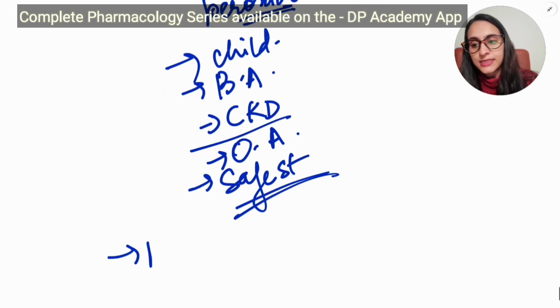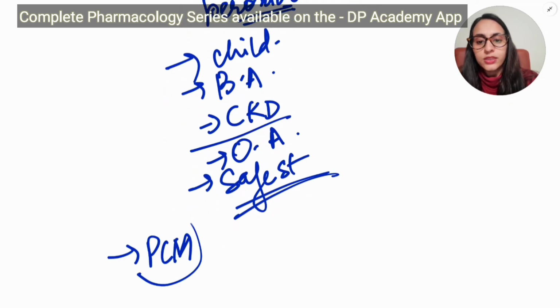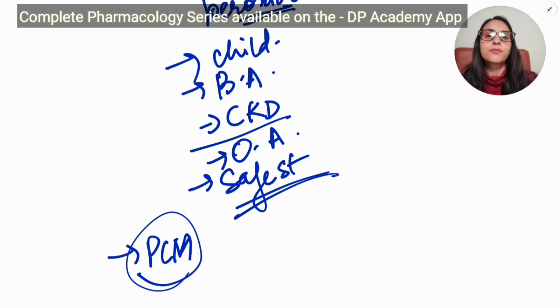But what if there is a PCM overdose? This kind of thing is seen in young adults because paracetamol is commonly available at home. Suppose a child has failed in some exam and has a suicidal thought, or a teenager has gone through a breakup, so he takes a lot of paracetamol.